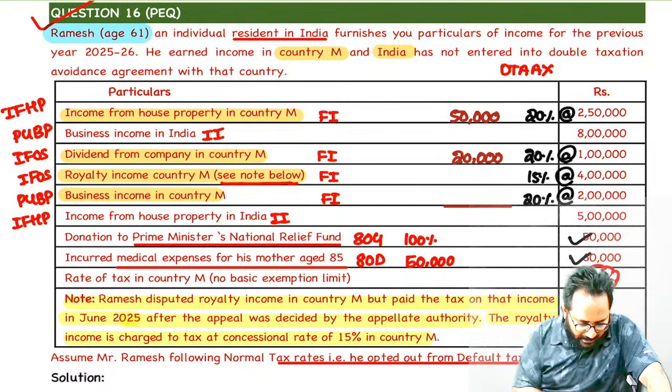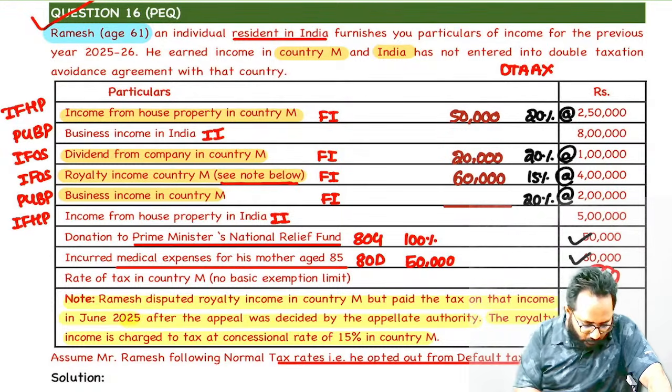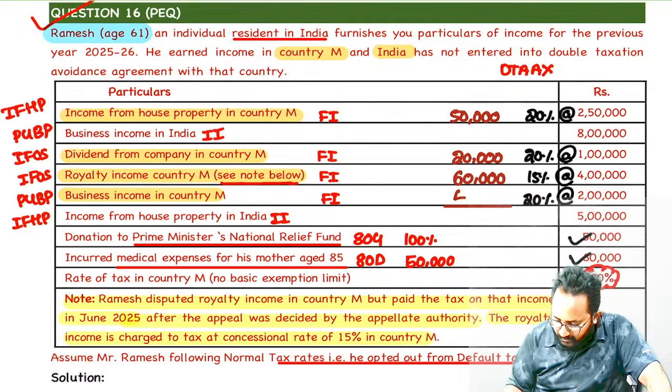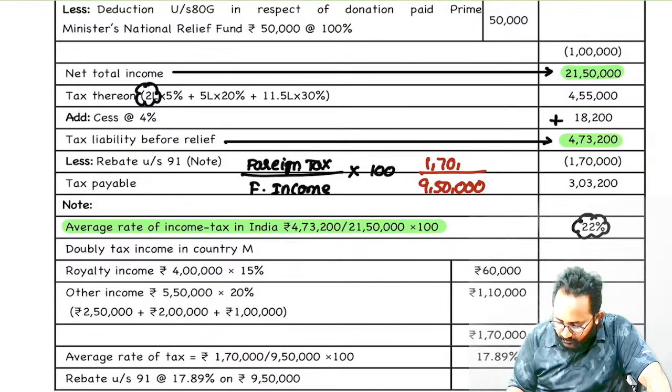Next, 4 lakh into 15%. Here the royalty-related concessional tax rate will apply: 60,000. Next, 2 lakh into how much, ma? 20% M plus MRC. It is 40,000, right? Total, ma? 1,70,000. Now the foreign tax also we know, 1,70,000. So 1,70,000 we collected on